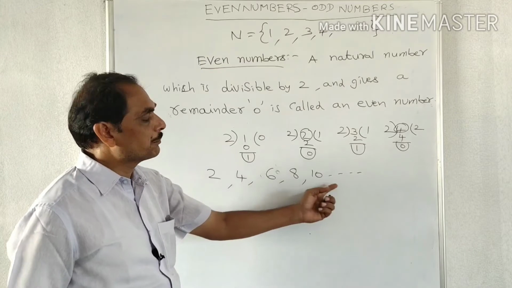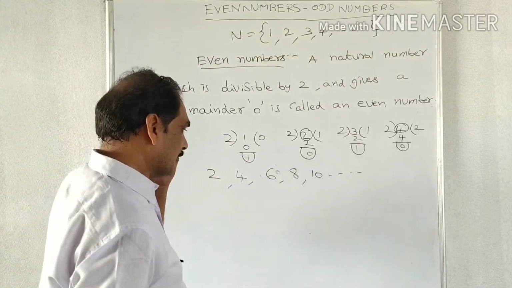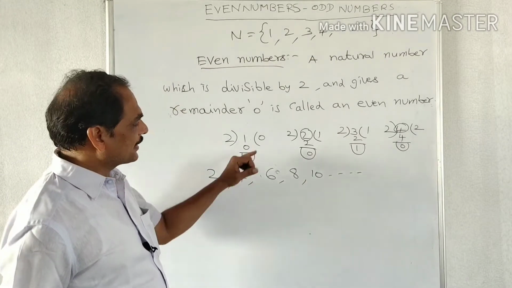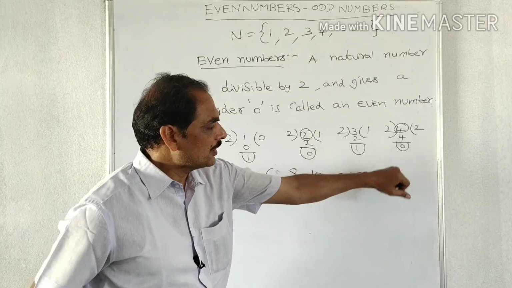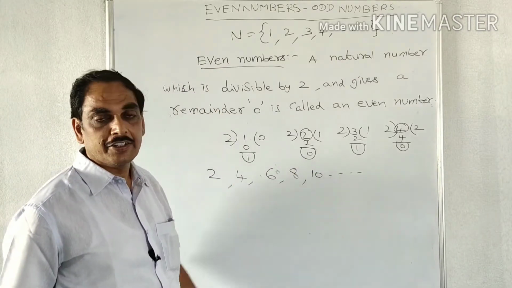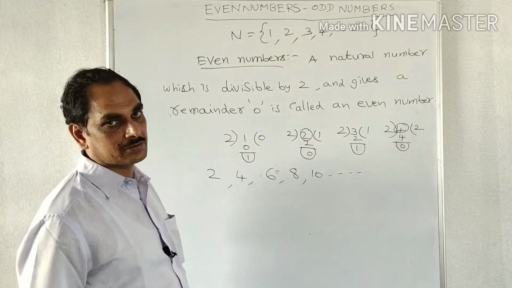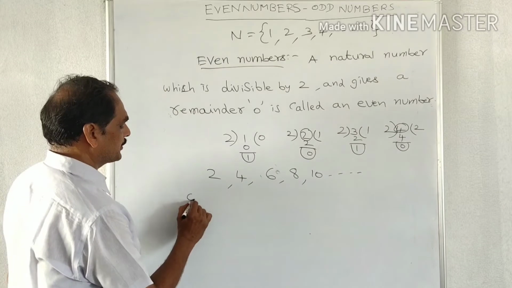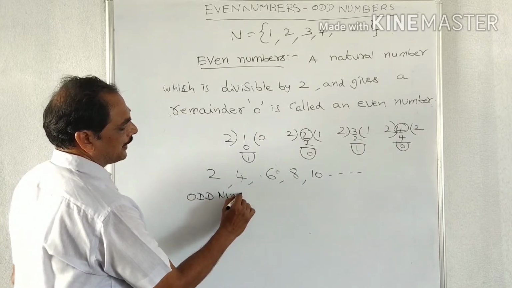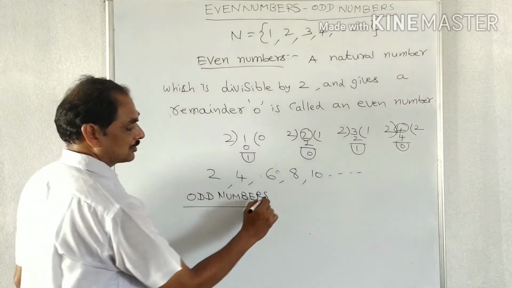All these even numbers are completely divisible by 2. That means when we divide these numbers by 2, we get 0 as the remainder. So these are called even numbers. Next we go to odd numbers. What are odd numbers? Same definition, but the remainder is 1.